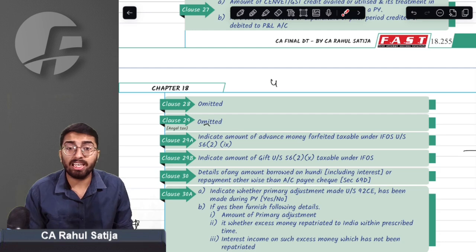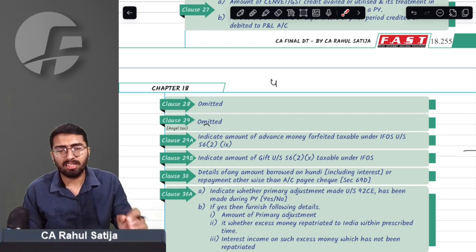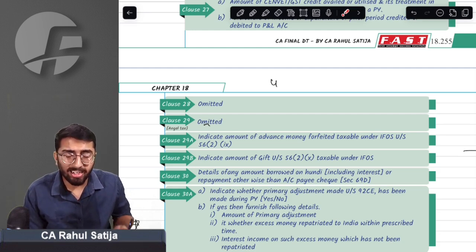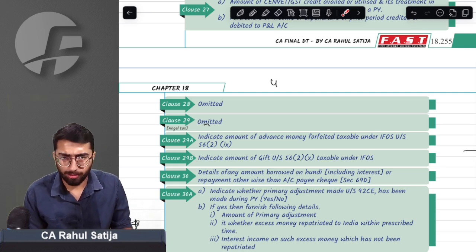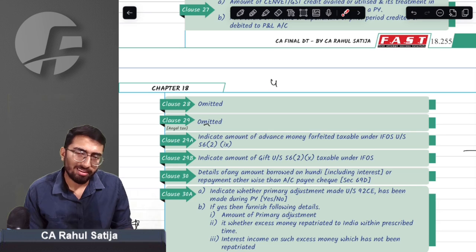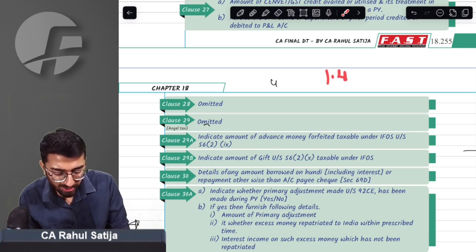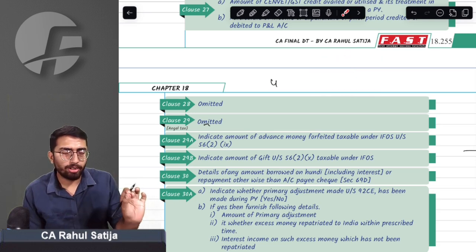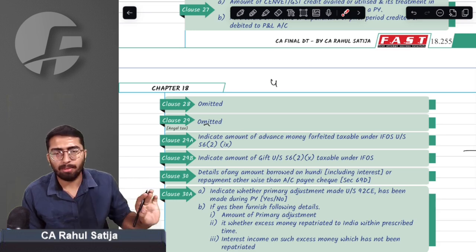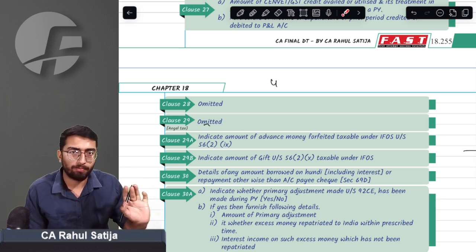It was angel tax. It was tax for startups, which used to get very high premium valuation. Government used to tax such issue prices. This angel tax was abolished with effect from 1st October 2024. So you don't need to study this point at all in your Finance Act. For your examination, this point is not applicable. Angel tax is not applicable at all.